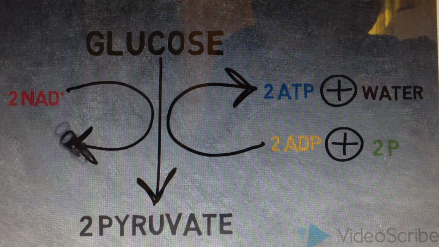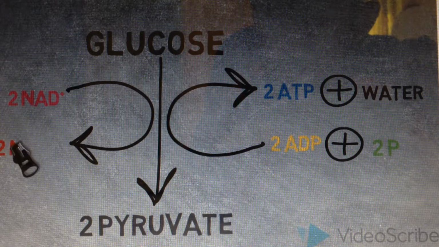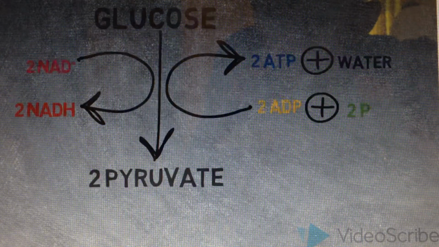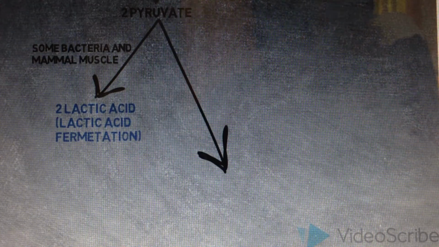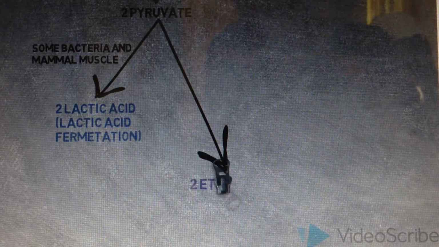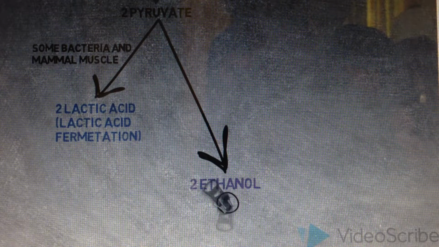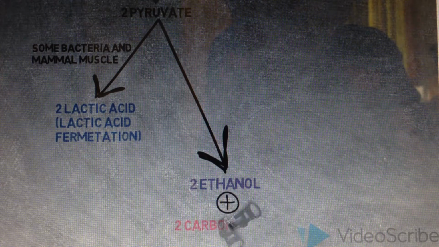If the NAD plus pool is depleted, glycolysis shuts down. Overall, fermentation happens when ATP is generated by glycolysis and NAD plus is recycled by transferring electrons from NADH to pyruvate or a derivative of pyruvate.